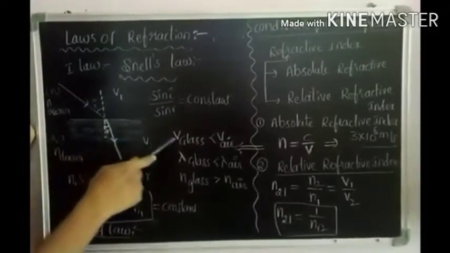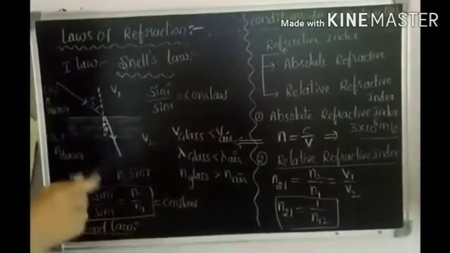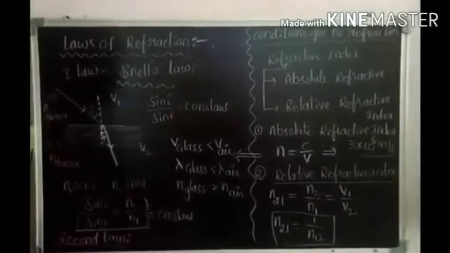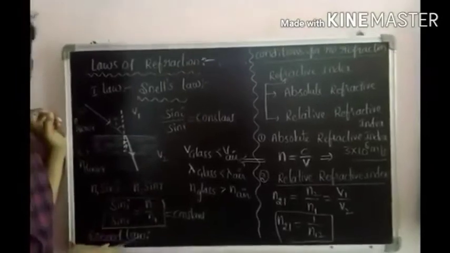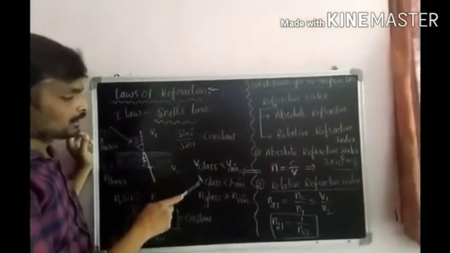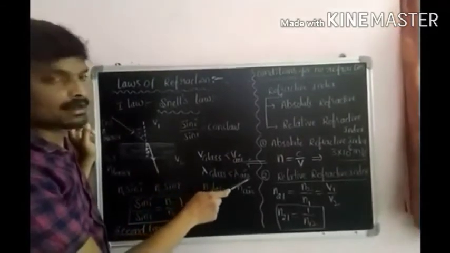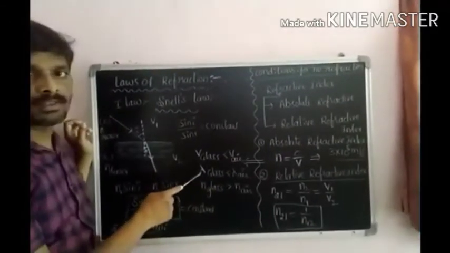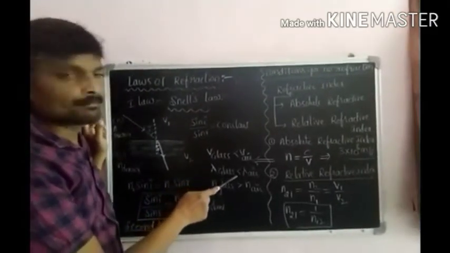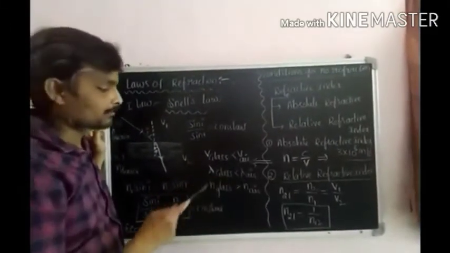So automatically we know that, according to the formula, V equal to n lambda. V and lambda are directly proportional. So according to that, lambda glass is less than lambda air. Lambda means wavelength, so the wavelength of light in glass is less than the wavelength of light in air.